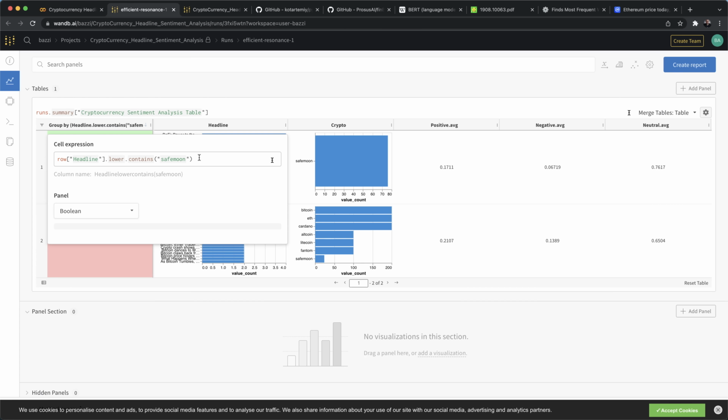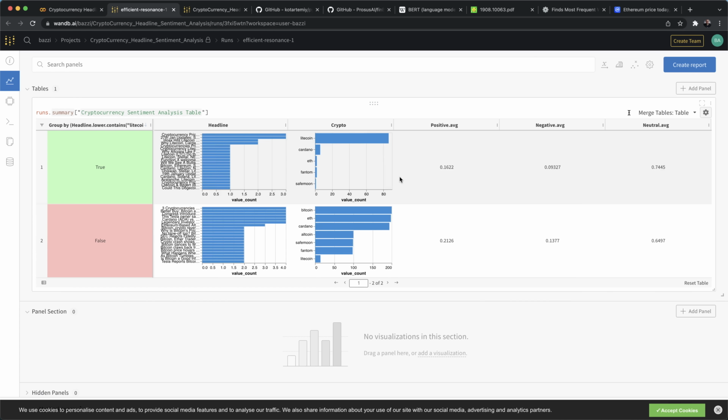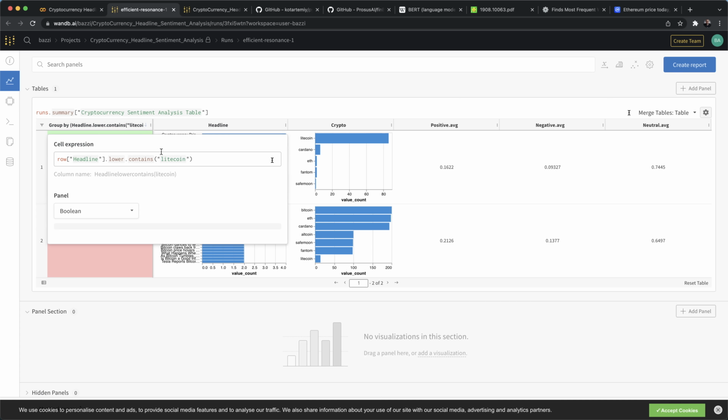This video is in no way a demonstrator of what stocks to pick. I'm just showing you a method where, instead of you going and analyzing the headlines, you have FinBERT along with wandb that could get the job done for you. Of course, with PyTorch and Python and pygooglenews. That's a very important tool that I use. So let's say Litecoin. Litecoin has twice as many positive as negative.